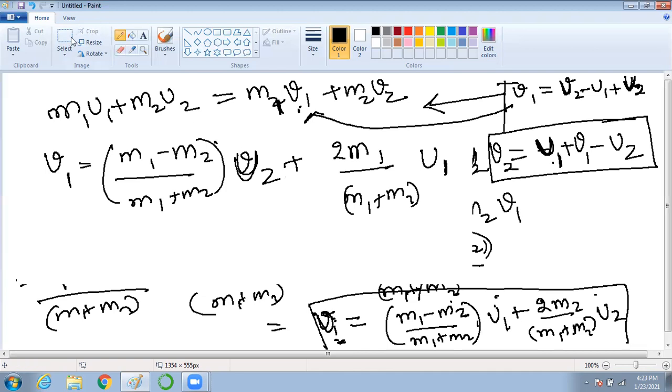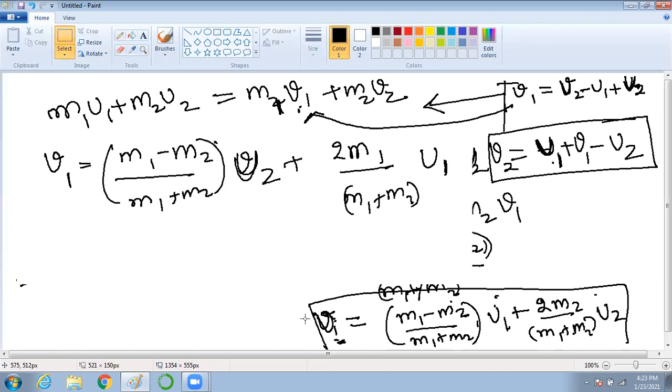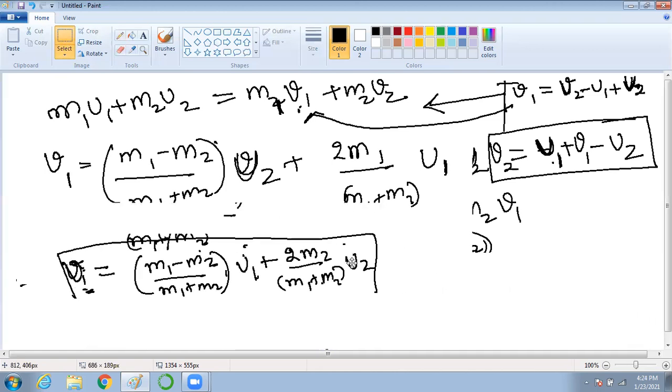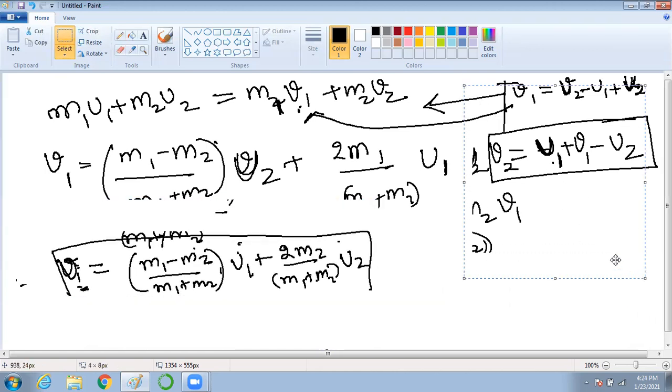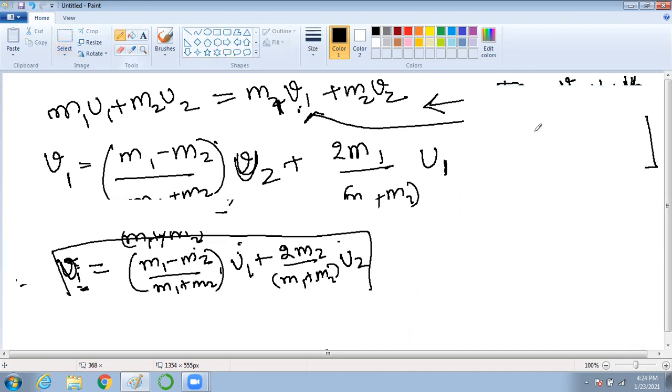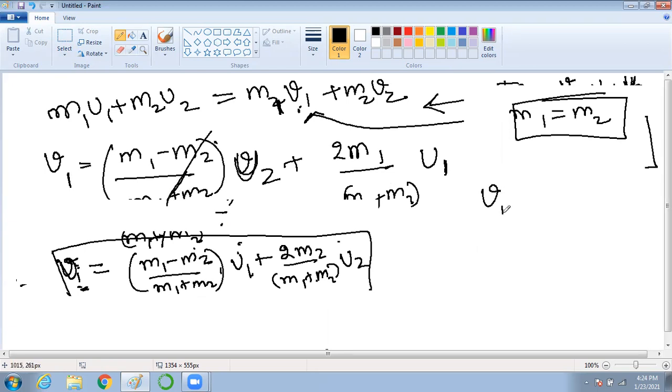If you see both the objects, we got two values, one is this value, one is this value. So let me rub it. If your m1 and m2 become equal, these are exceptional cases. If both the objects are of the same mass, then what will happen? This part becomes 0. So your v1 will become 2m1 divided by 2m1 into u1. That means your v1 will become u1.